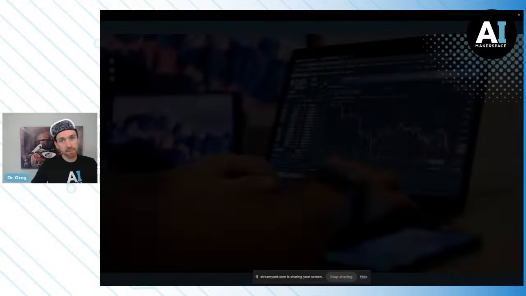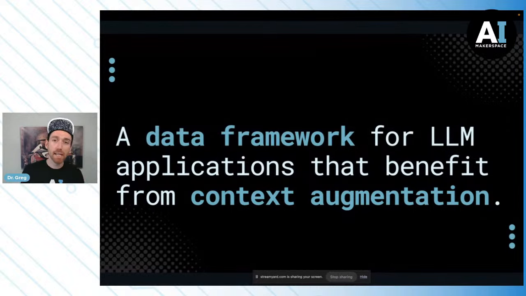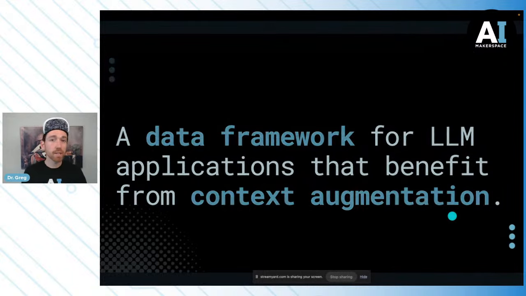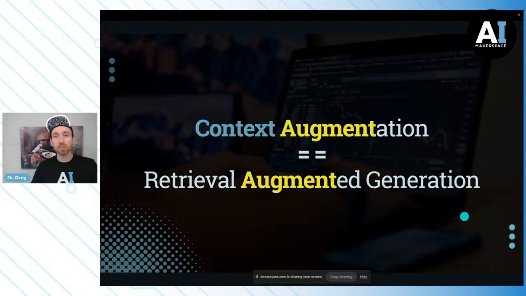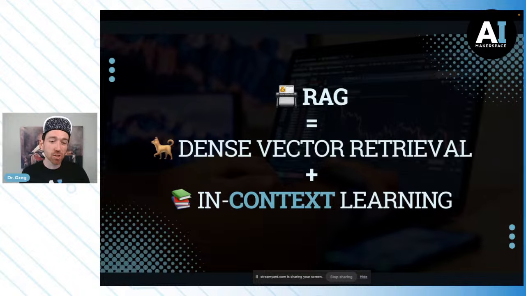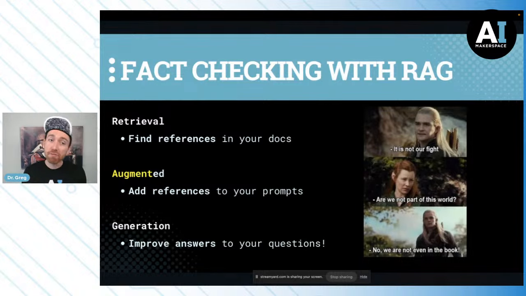All right, so LlamaIndex, just super high level. What are we talking about? This is the data framework for LLM applications that benefit from context augmentation. This is the keyword they are using today. Now, don't get confused. Context augmentation is nothing more than retrieval augmented generation. We're augmenting what's in the context window. That's called in-context learning. Now, when we do fact checking, when we try to make sure we're not hallucinating, it's all about reference material. That's what we're augmenting with here.